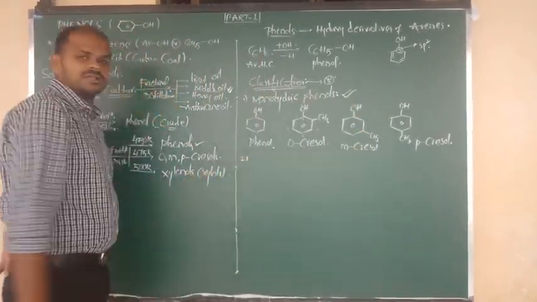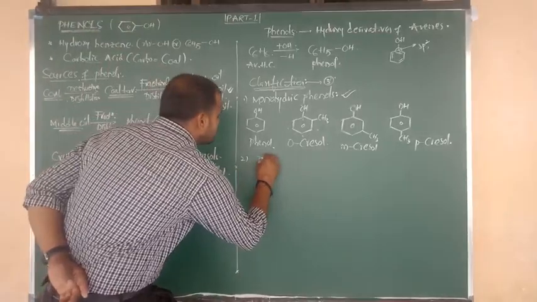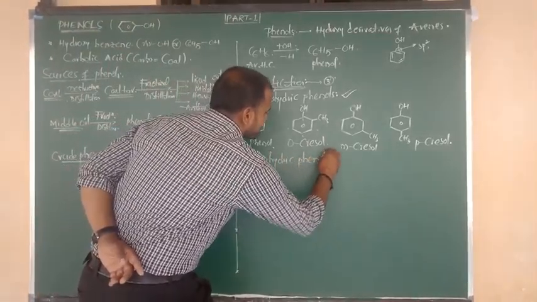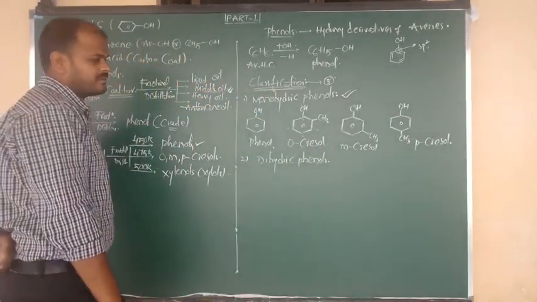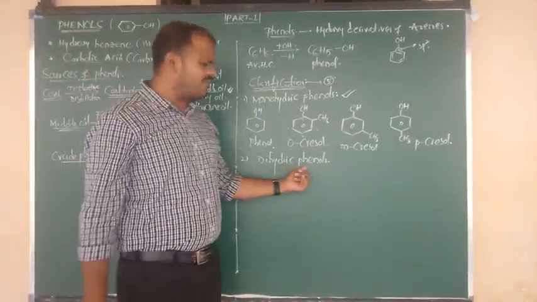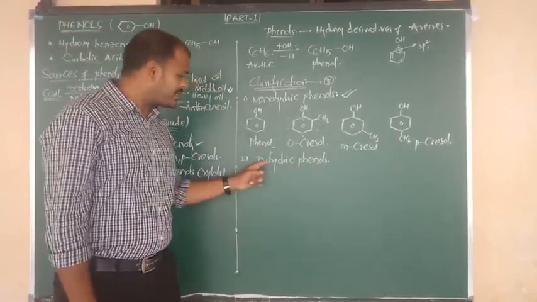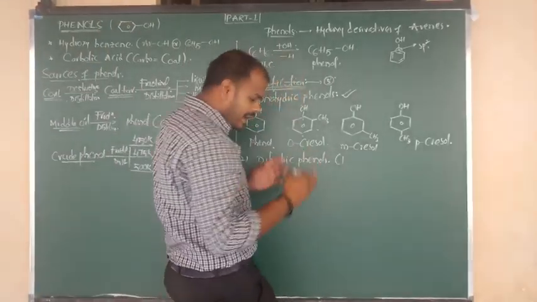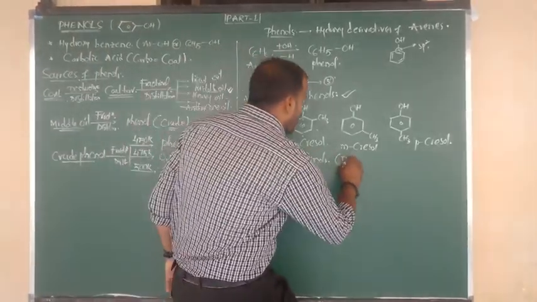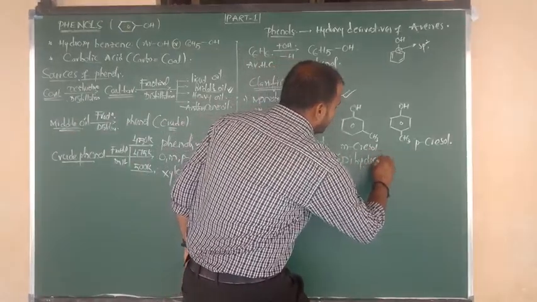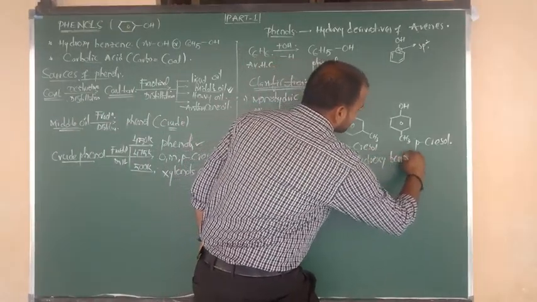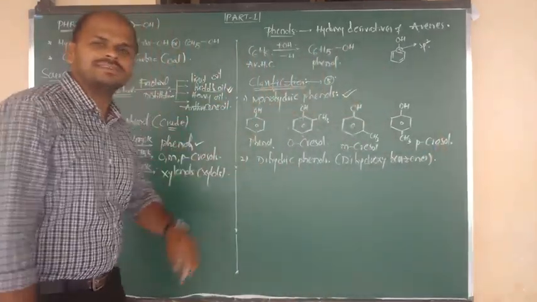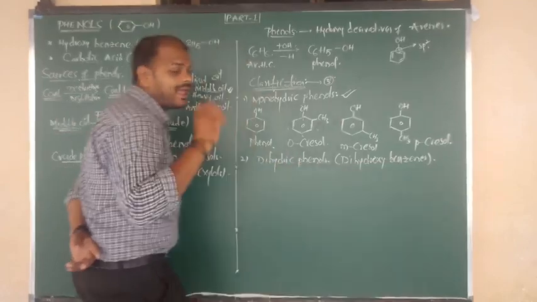Let us go for the second classification: dihydric phenols. Phenol means benzene bonded to OH, but dihydric means how many OH groups are there? Two OH. So dihydric phenols are known as dihydroxybenzenes. Two OH groups must be on the benzene, that's why we say dihydroxy.